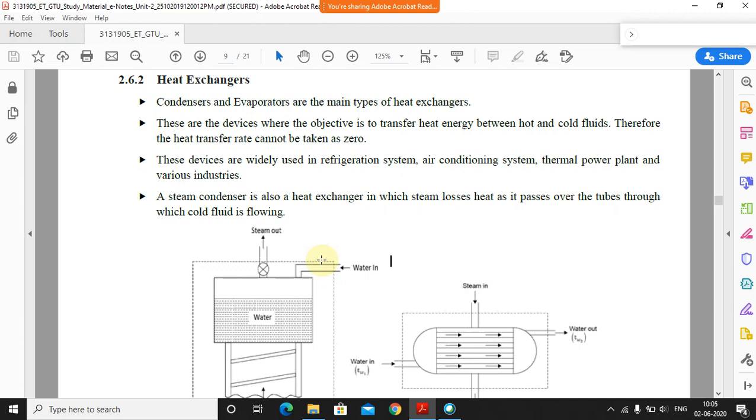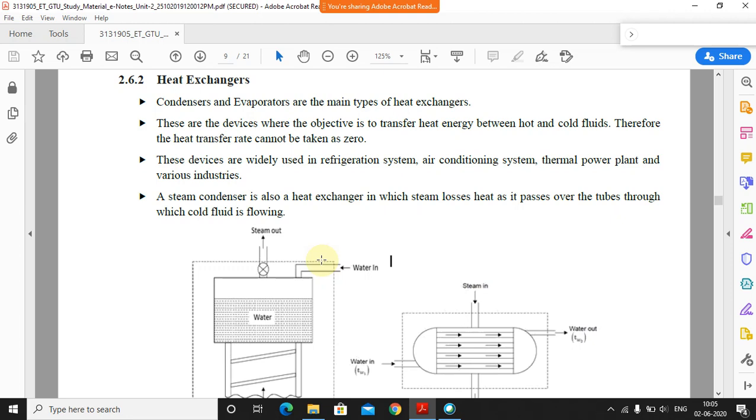The compressor is there, and after the compressor you will see the condenser coils, a bounded set of coils. Then the expansion valve will be there, and then the evaporator. The working of the condenser and evaporator is to exchange heat between two fluids, one hot fluid and one cold fluid.